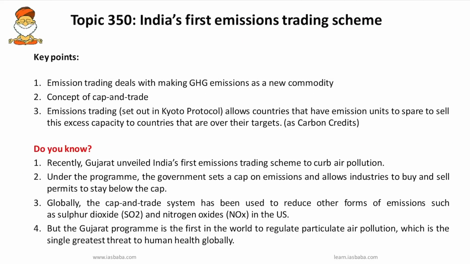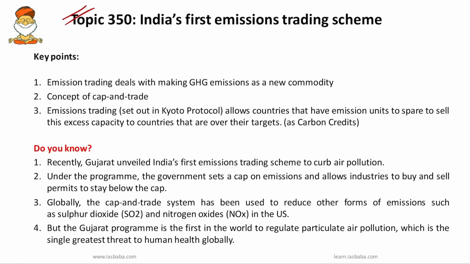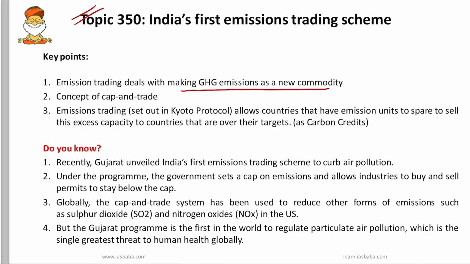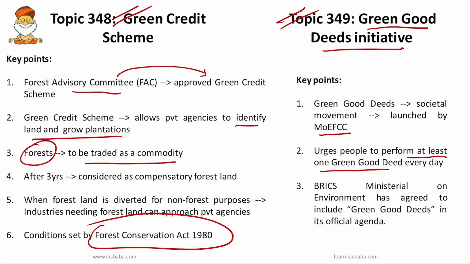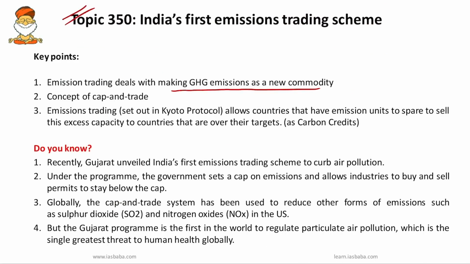So the next important topic is India's first emission trading scheme. Emission trading deals with making greenhouse gas emissions a new commodity. We saw under the Green Credit Scheme, forests were traded as a commodity. Under the emission trading scheme, greenhouse gas emissions are traded as a new commodity. It works on the concept of cap and trade. During previous sessions, we had discussed UNFCCC and also the Kyoto Protocol. This emission trading was set out in the Kyoto Protocol. It allows countries that have emission units to spare to sell this excess capacity to countries that are over their targets. This is also called carbon credits.